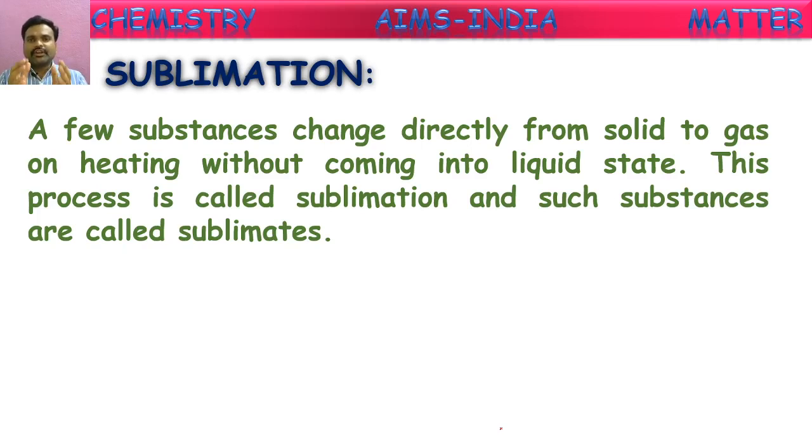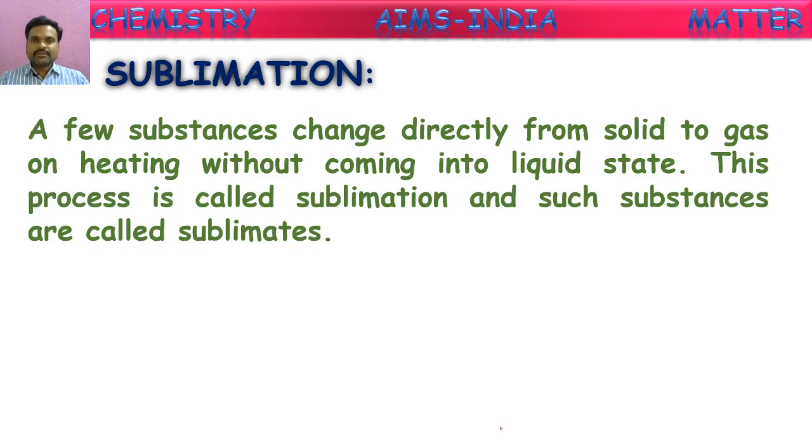Actually, if you heat a solid substance, what happens? It converts into liquid form. If you heat a liquid, it converts into gaseous form, as we know. But there are some substances which can convert directly from solid state to gaseous state without coming into the liquid state. Those substances are called sublimates or sublimable substances.